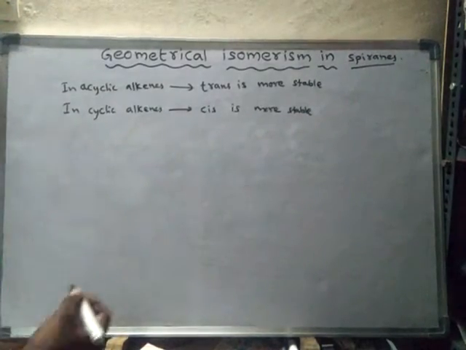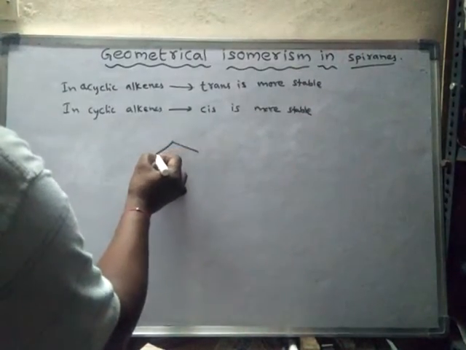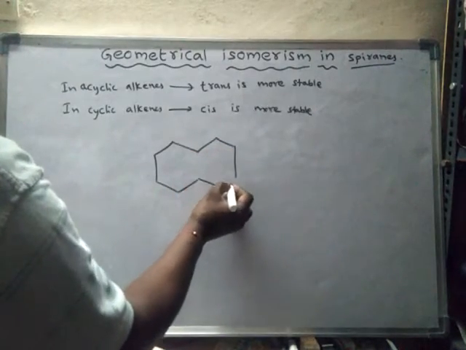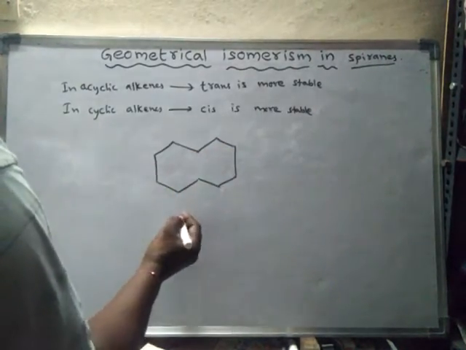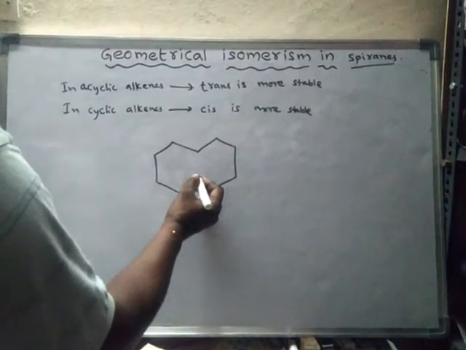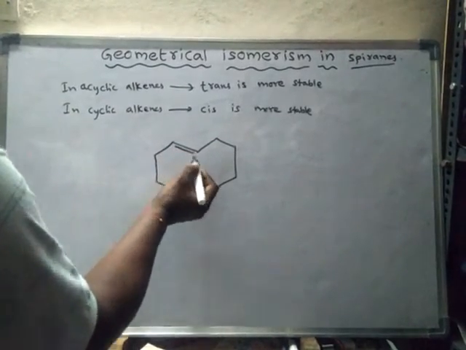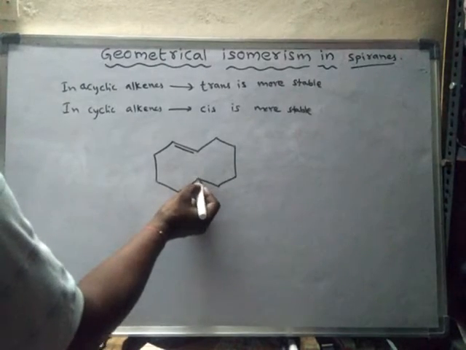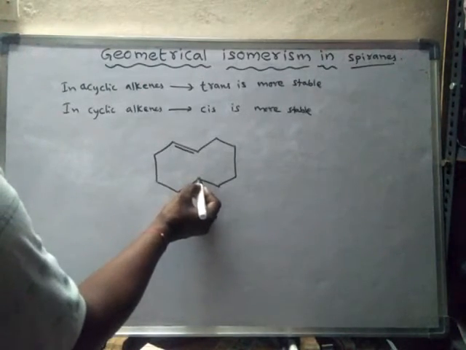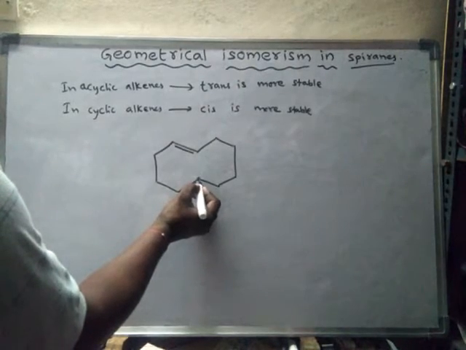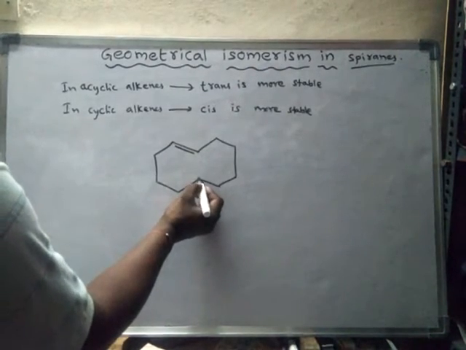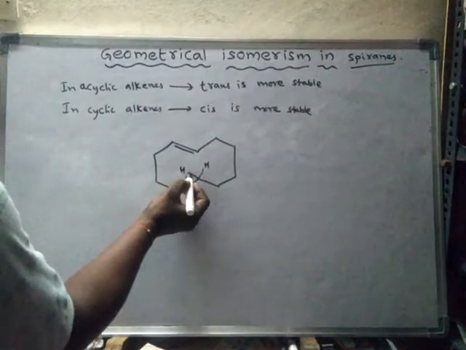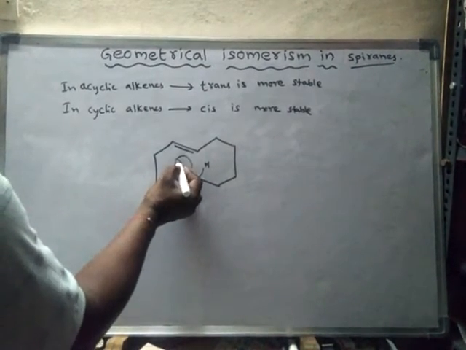For example, this is a cyclic alkene. In the trans form, what happens? This carbon has two hydrogens, and the two hydrogens will repel each other.